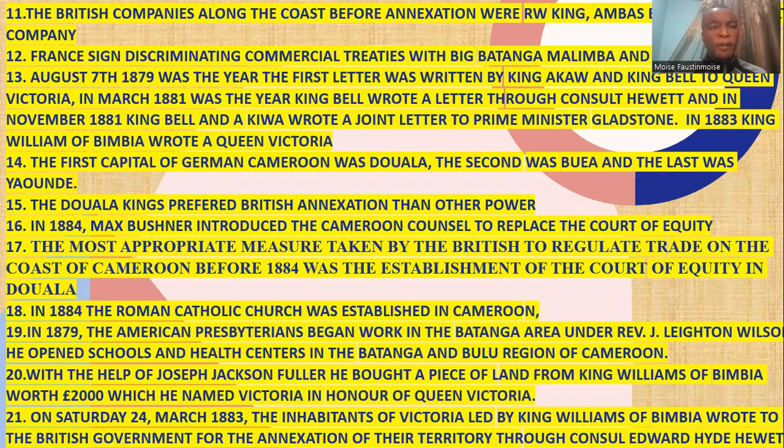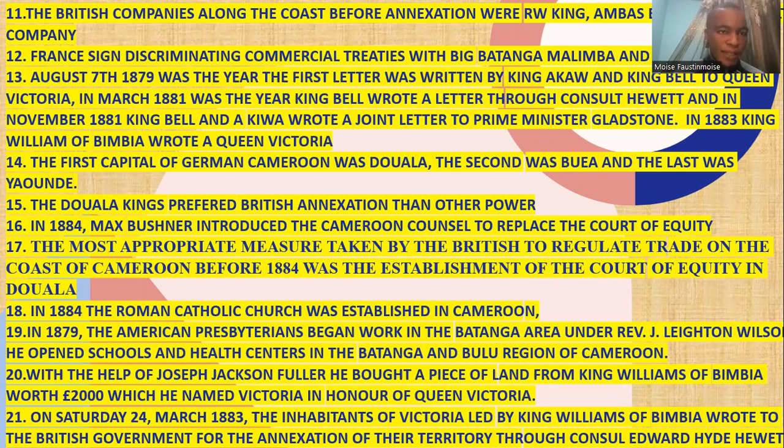We go alongside now. The British companies along the coast before annexation. The British companies along the coast of Cameroon before annexation, you had R.W. King's, you had Amber's Base, and you had John Holt's company. Now the question comes, identify the British companies in Cameroon. Or, below were the British trading companies in Cameroon on the eve of German annexation. Know that you had R.W. King, Amber's Base, and John Holt Company.